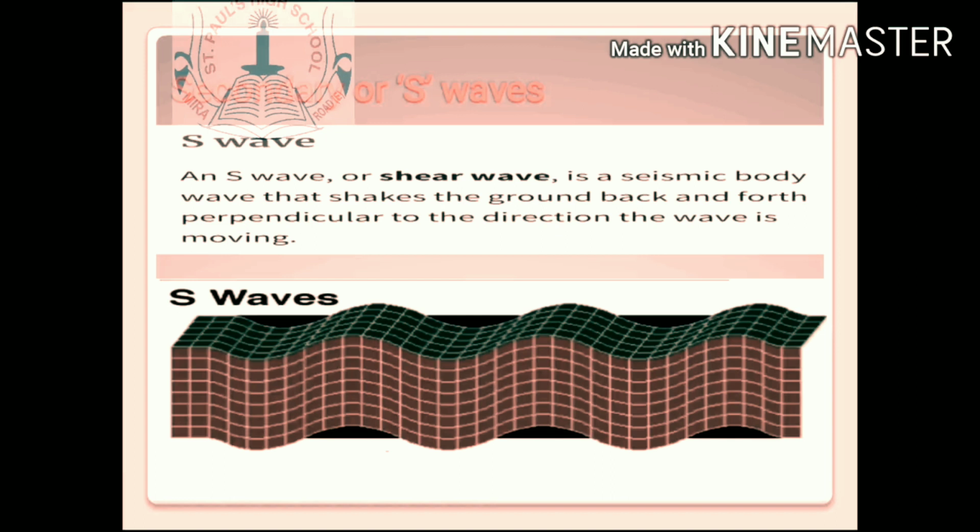Their velocity is lesser than the P waves. The particles lying in the way of these waves move up and down in the direction of energy transfer. These waves can travel only through the solid medium. They get absorbed as they enter the liquid medium. The buildings on the earth's surface move up and down because of these waves. These are more destructive than the P waves.